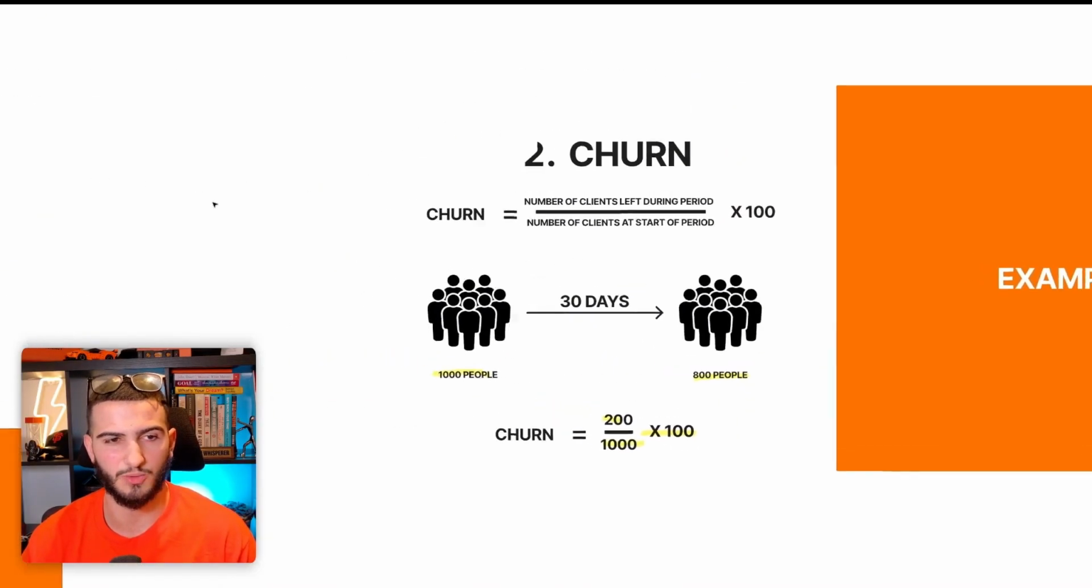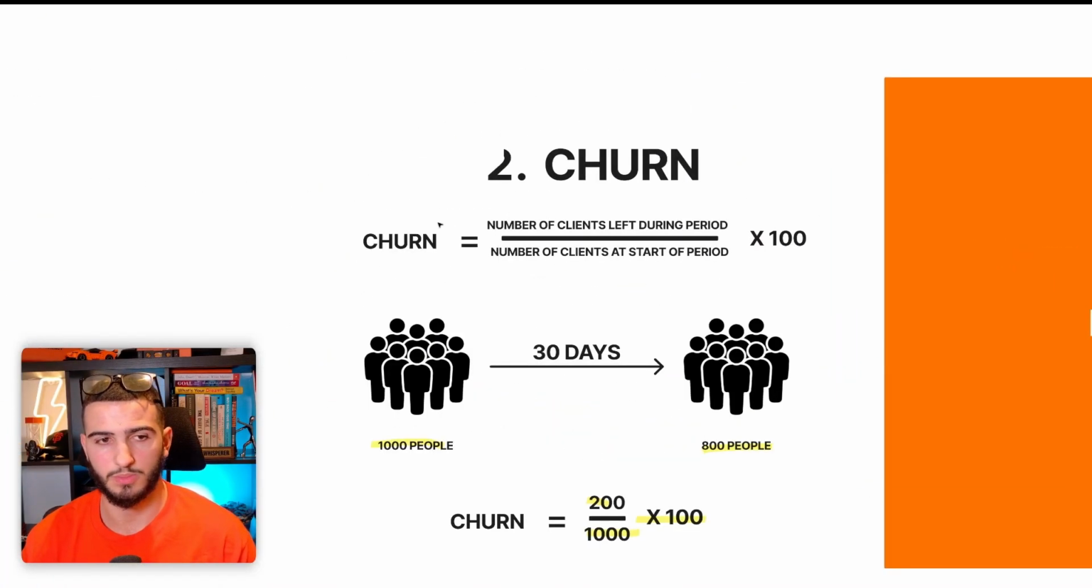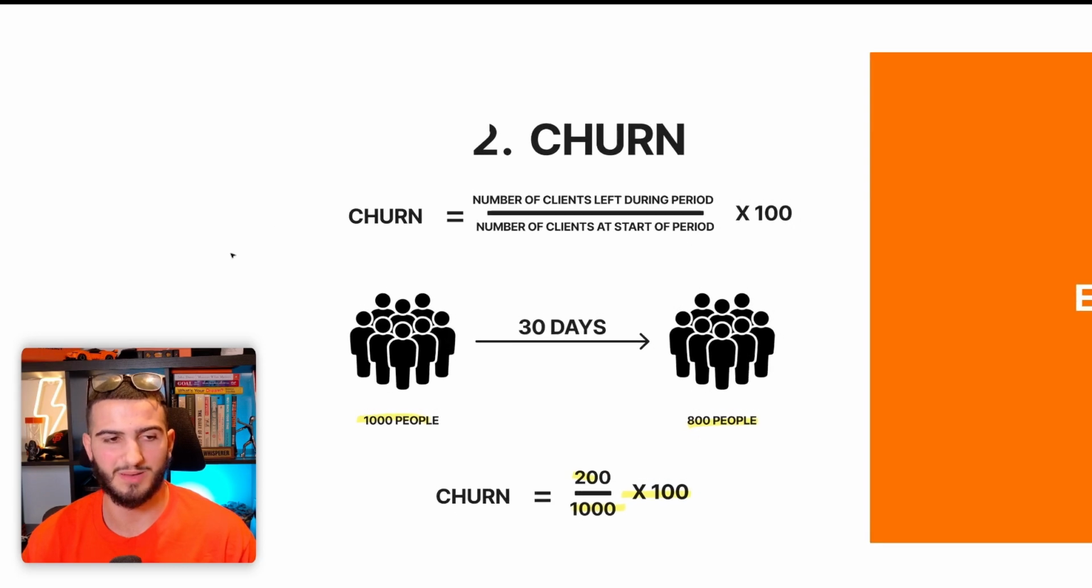So let's move over to the actual equation that we're going to use. Churn is a very simple equation. All it is is the number of clients that left during the period divided by the number of clients at the start of the period. So in this example, let's say we have 1,000 people at the start of the period, and after 30 days, we have 800 people. Our churn rate is going to be 200, which is the amount of people that left during that period, divided by 1,000 times 100 in order to get a percentage.